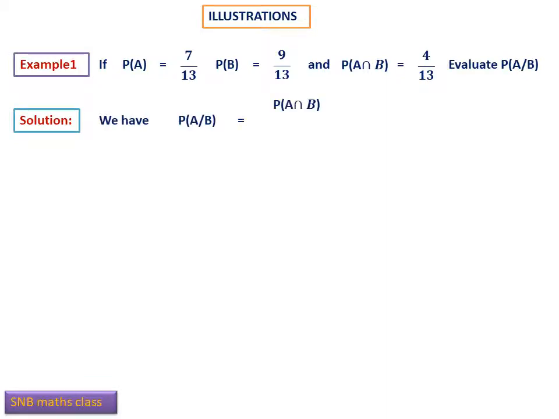We have probability A given B equal to, what is the formula? Probability A intersection B divided by probability B. Remember, A is the second event, B is the first event. So now, substitute: probability A intersection B is 4 by 30, probability B is 9 by 30, therefore cancel 30, you get 4 by 9. So probability A given B is 4 by 9.